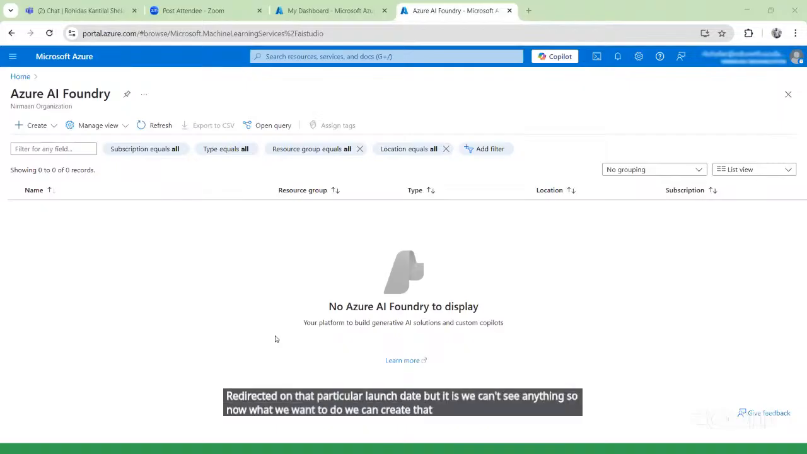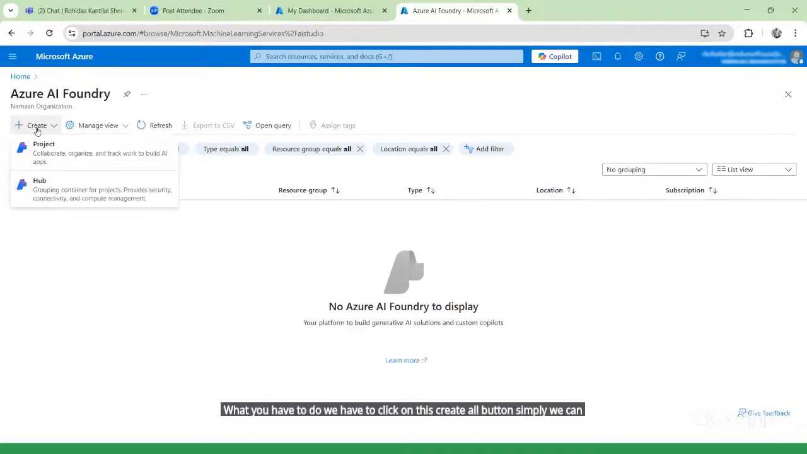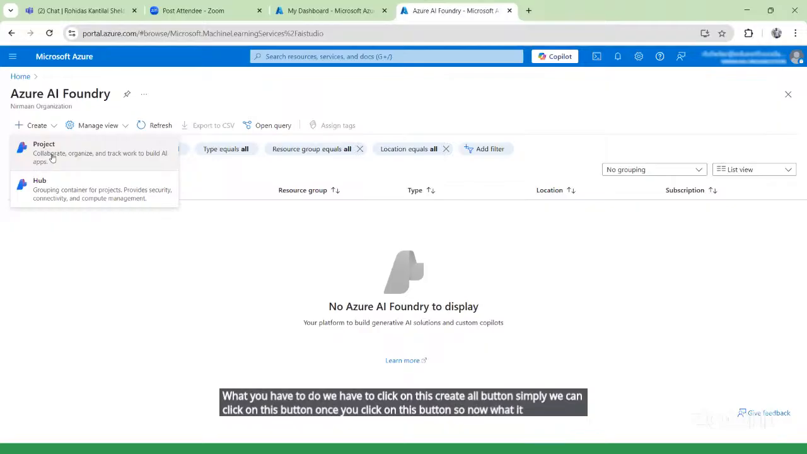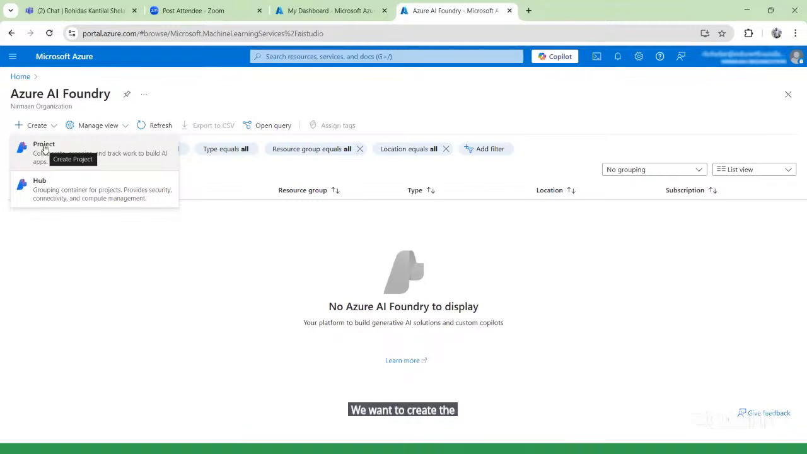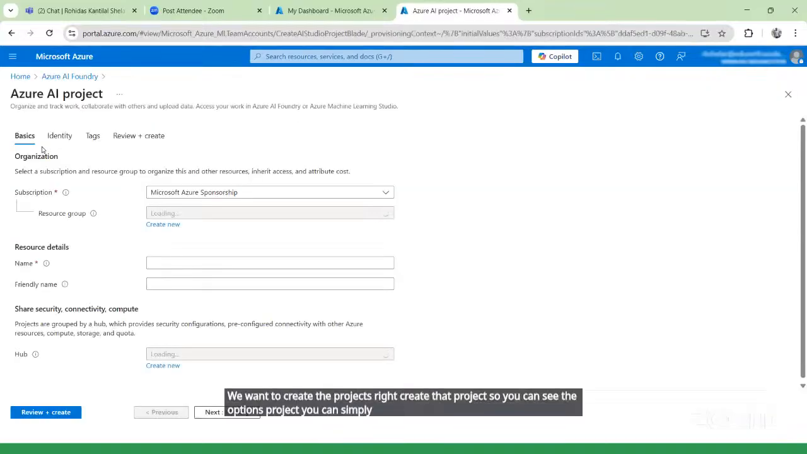To create this particular service, here you can see so many buttons, right? But we have to click on this create button. Once you click on this button, it is asking about collaborative organization and tracking work with the business. So now we want to create the projects, right? You can see the option project. You can simply click on this project.